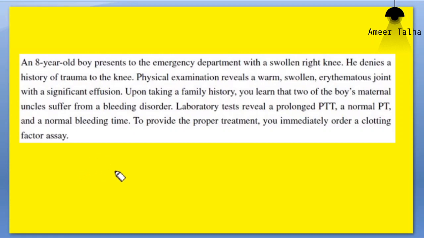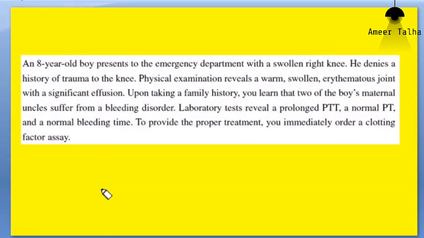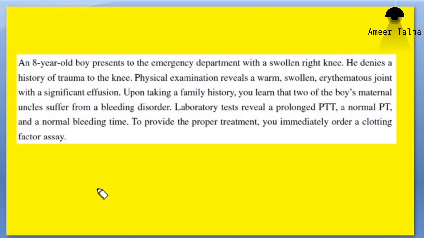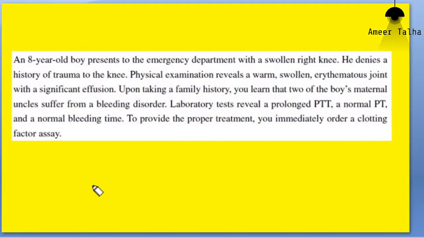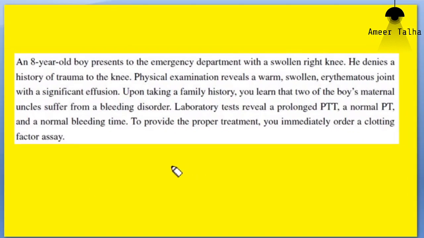So this is a frequently used lab test, and we use the Duke's method for determination of bleeding time, and you will learn how to perform Duke's method in your practical sessions, inshallah. So remember, normal bleeding time is around, any idea? Around 5 minutes. So time from the onset of first drop of blood till the bleeding stops.